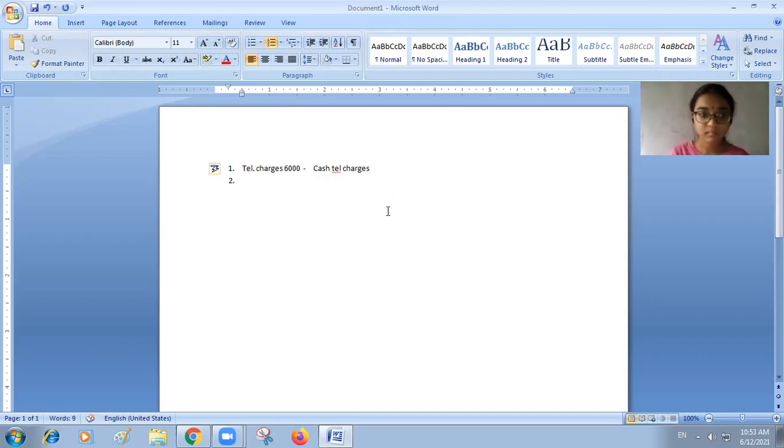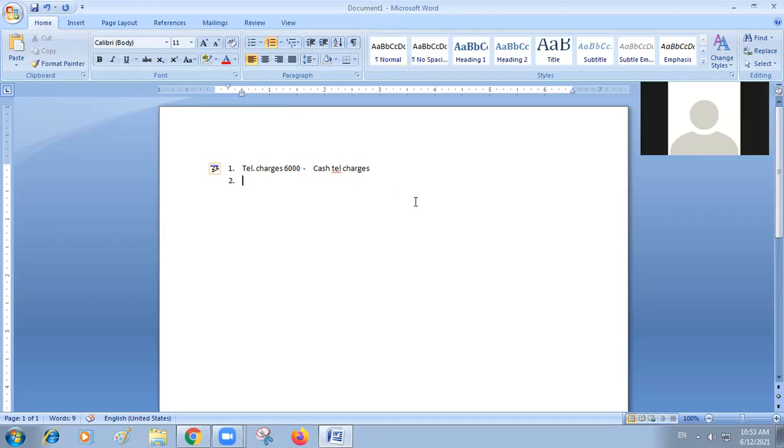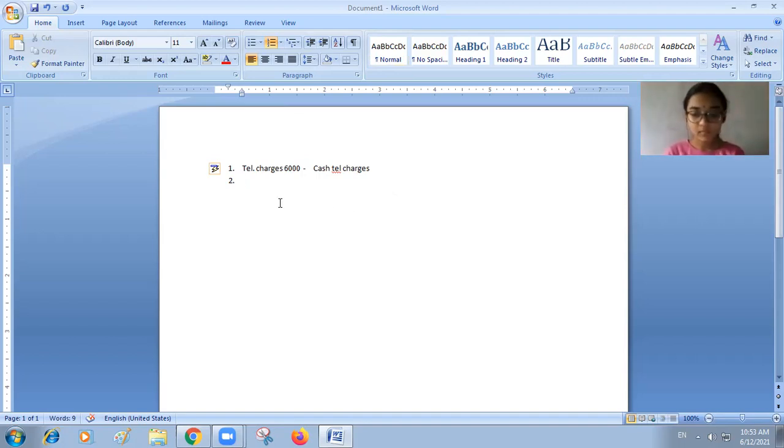Now you have got practice, whether it is a cash transaction or a credit transaction, you are able to distinguish. Okay, next one, second one, what is the transaction? Cash paid to Venkatesh 600. Okay, what are the two accounts here? Cash account and Venkatesh account. Very good. Cash and Venkatesh.